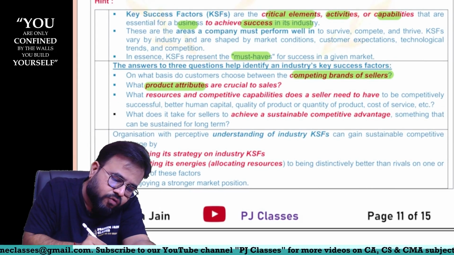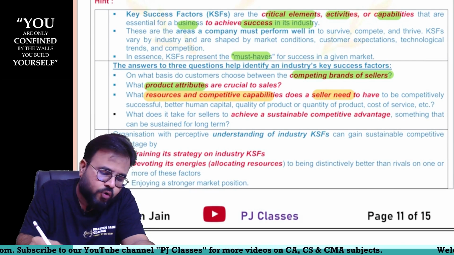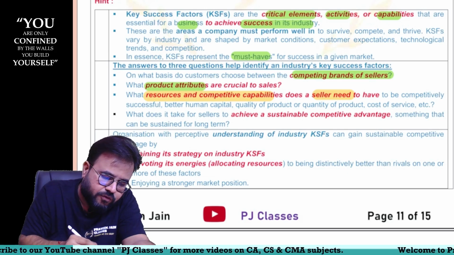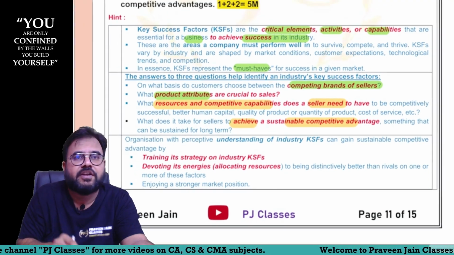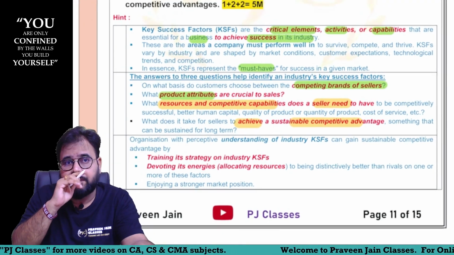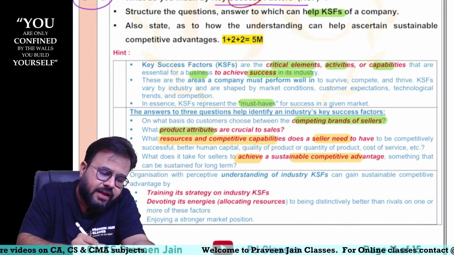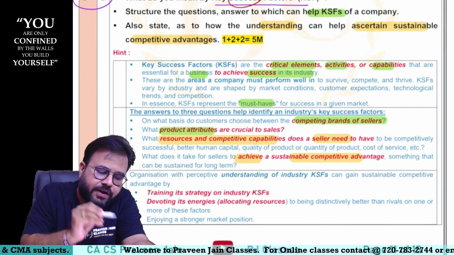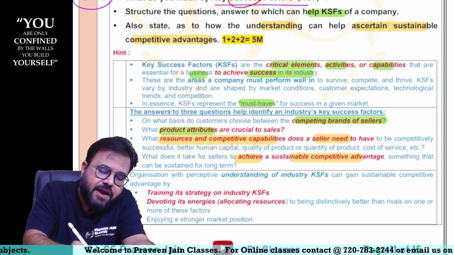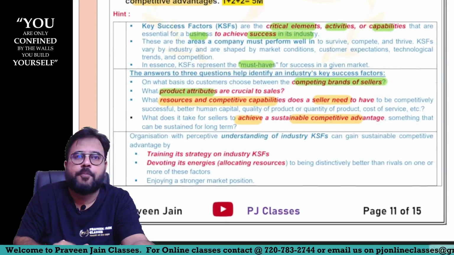Then what resource and competitive capabilities does a seller need to have to be competitively successful, and what does it take for a seller to achieve a sustainable competitive advantage? For everything I have given beautiful examples in the class, sir. Then also state how understanding can help to achieve sustainable competitive advantage. In other words, if a company identifies key success factors, how are they going to gain competitive advantage?